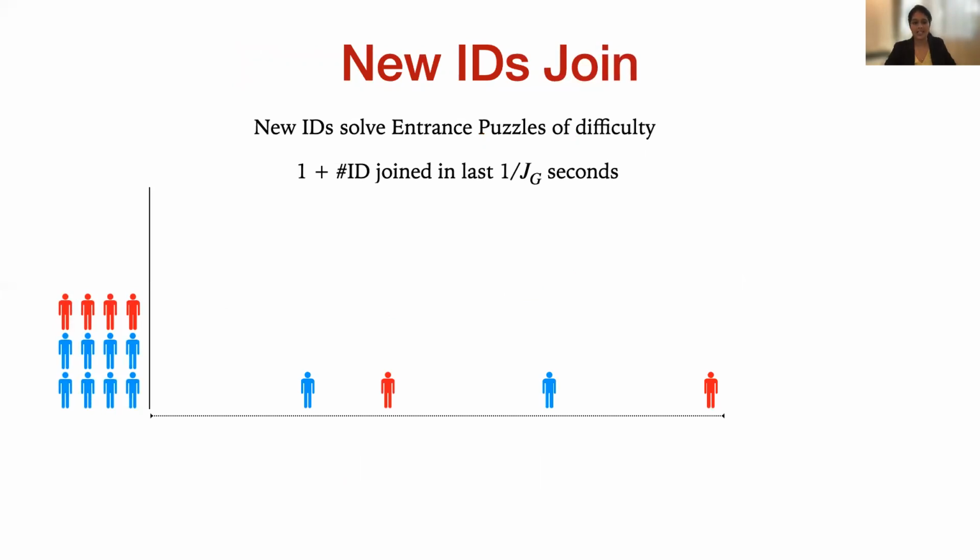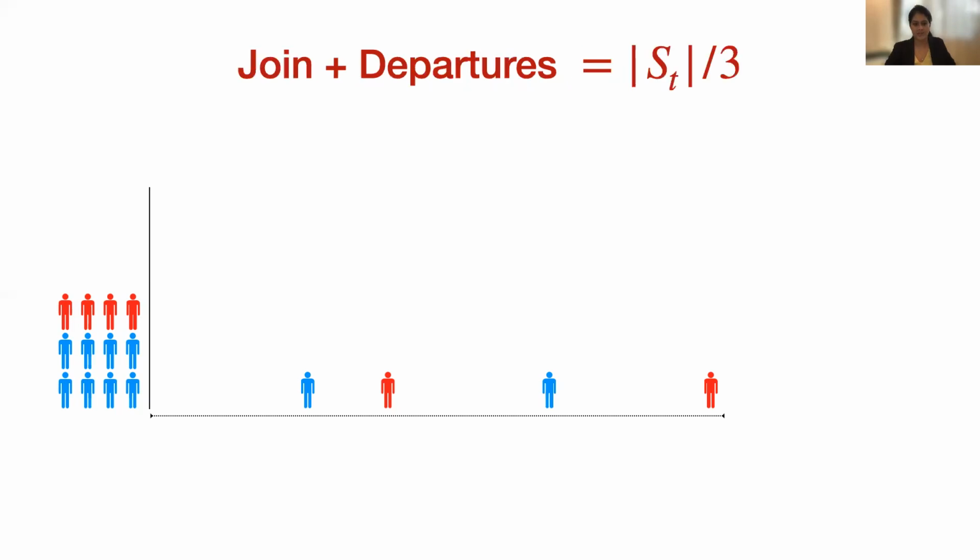To each new ID joining the system, we issue an entrance challenge of difficulty 1 plus the number of IDs that joined in the last 1 over J_G seconds, where J_G is the good join rate. Obtaining a close enough estimate of good join rate was a major challenge. Due to time restriction, we omit the details of our good join rate estimation algorithm, GoodJEst.